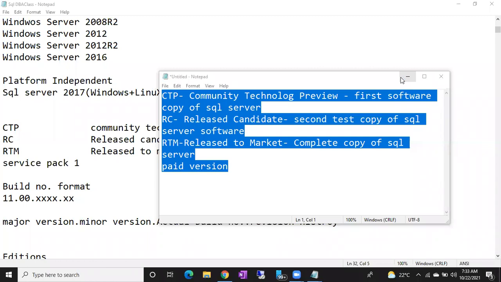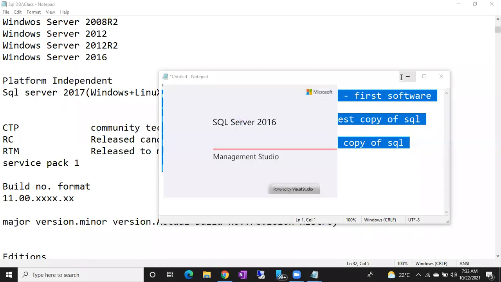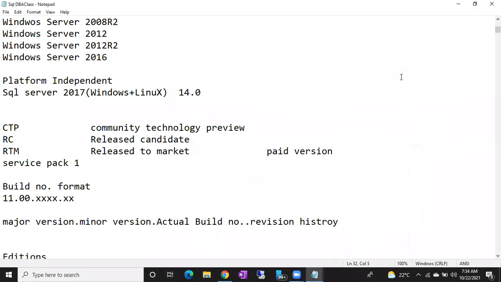I'm opening Management Studio. I'll explain about Management Studio in the next classes, nothing to worry. What is Management Studio, how to install it, how to use it, everything we'll discuss in the next class. Just to show you how a SQL Server will be, I'm opening Management Studio and I'll connect to one SQL Server.